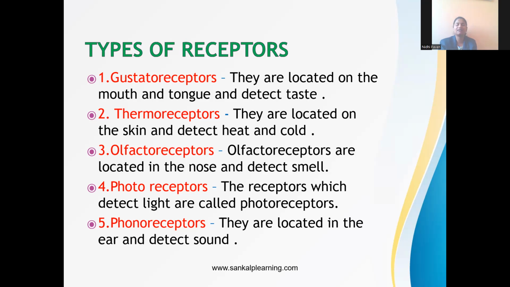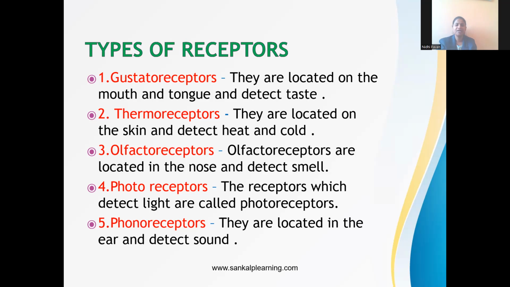So these are all the types of receptors. Here we can't just say eye, ear and so on. We give certain names: gustato, tongue; thermo, skin; olfacto, nose; photoreceptors, eyes; phono, ears.